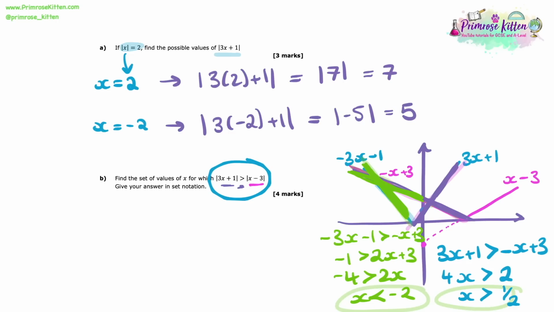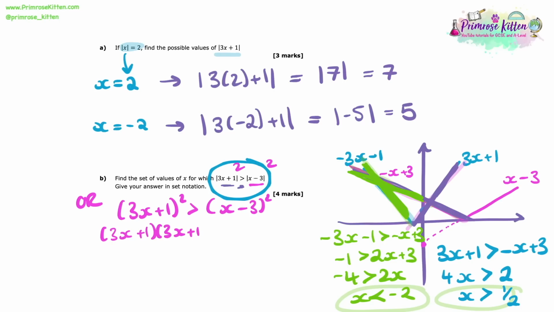And so those are the points where our modulus of 3x plus 1 is bigger than the modulus of x minus 3. That's one set of methods. Another method we could do is we could square both sides of this. So we could say let's do (3x plus 1) squared is bigger than (3x minus 3) squared.